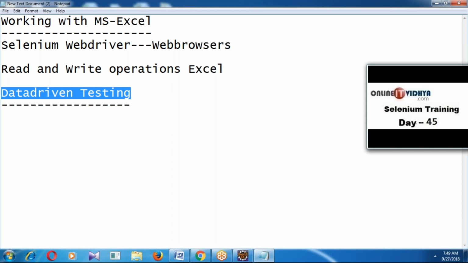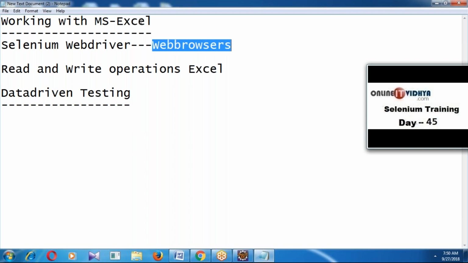And here, directly, our Selenium WebDriver has more limitations. Excel is a desktop application, right? It doesn't support Excel, because WebDriver was developed only to automate web browser applications, but MS Excel is not a web browser application. It is almost a desktop application. Then how do we automate MS Excel? Directly it is not possible. So to perform read and write operations on Excel, we can use Apache POI or JXL.